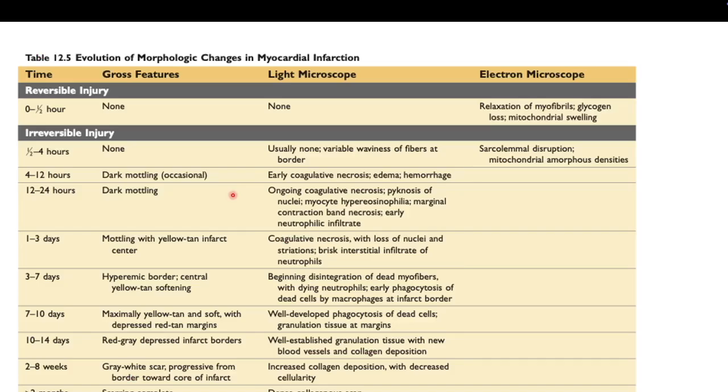So this is the summary of what I said earlier. Just try to remember at least the 4 pictures I described earlier on, and also try to remember this contraction band necrosis.